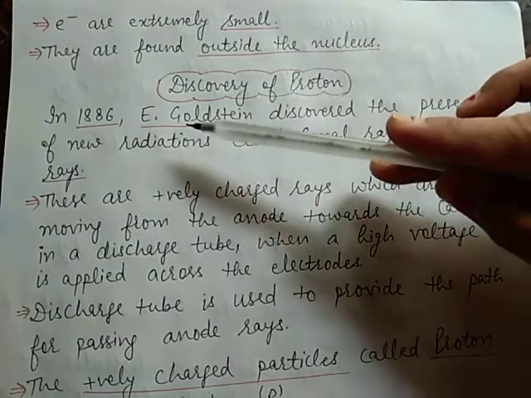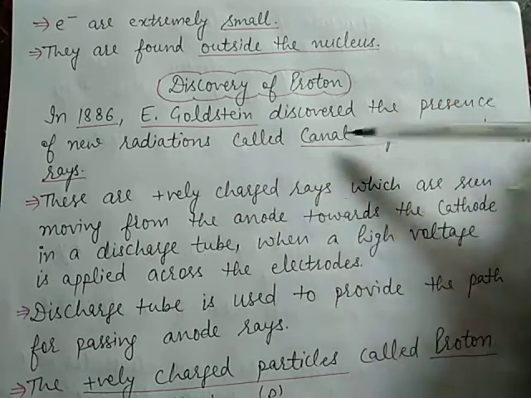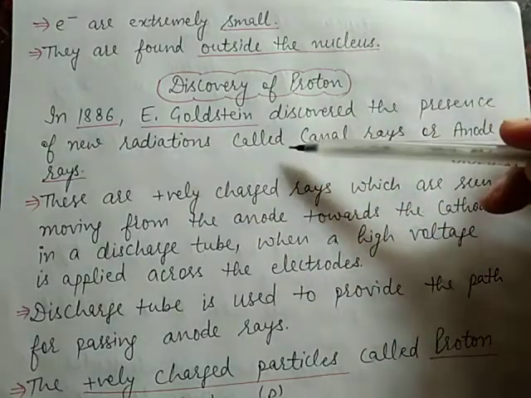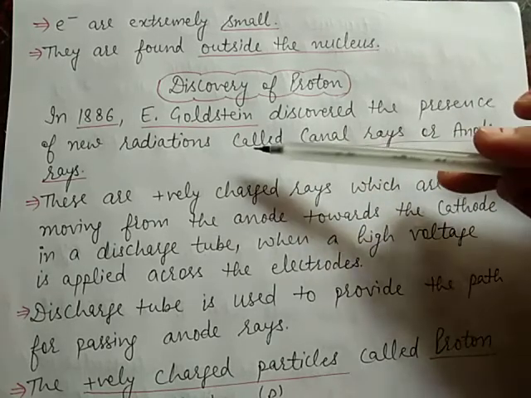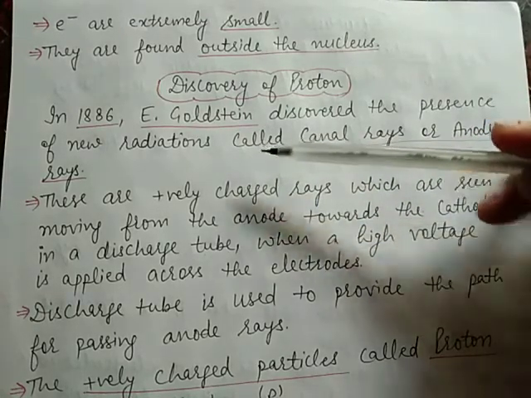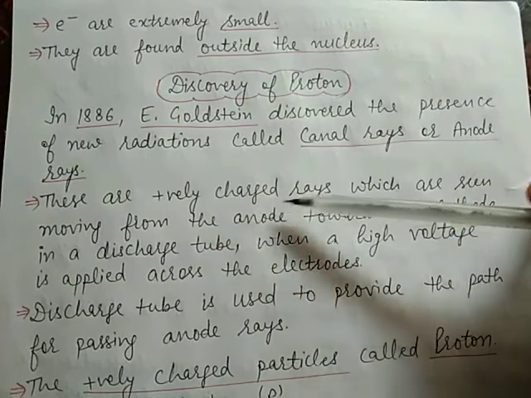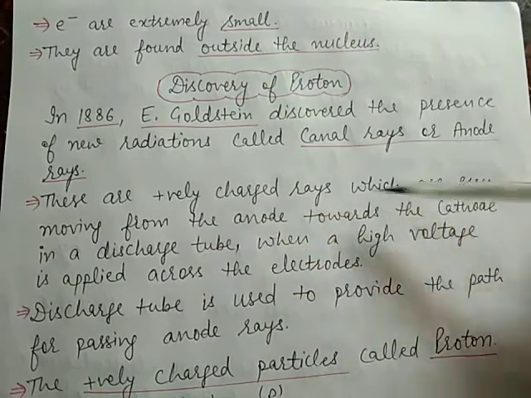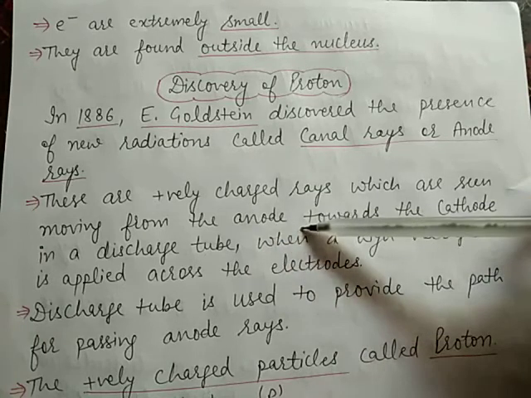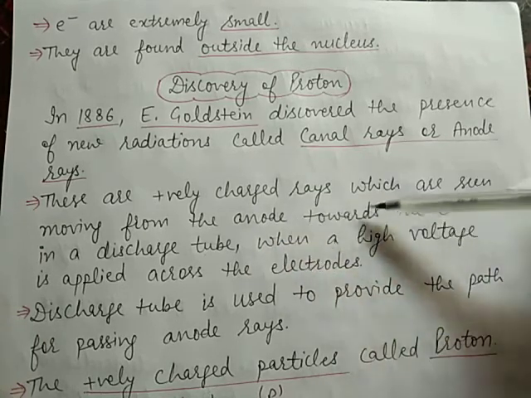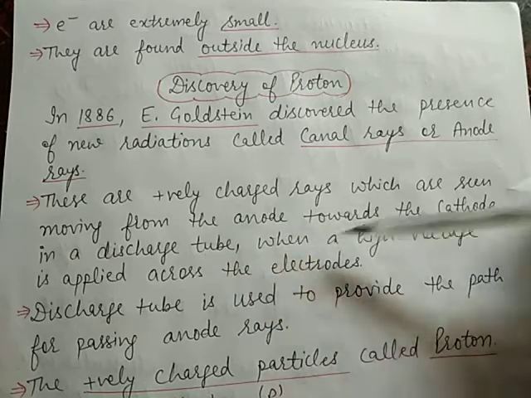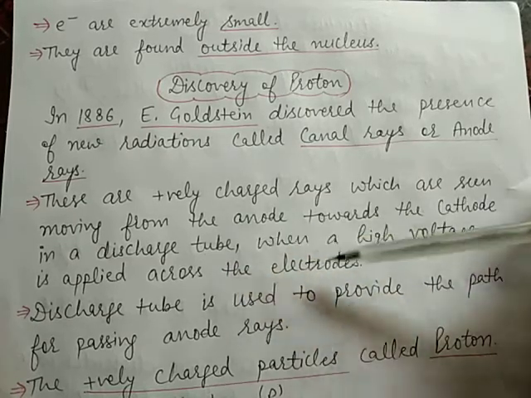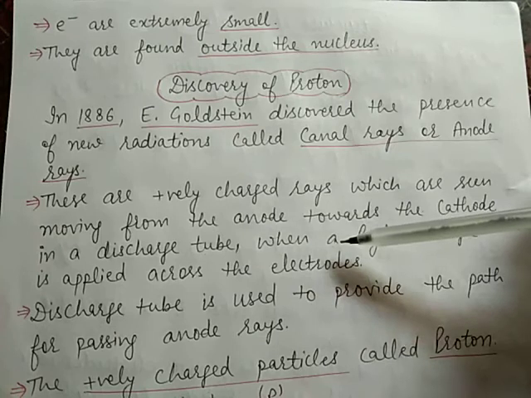In 1886, E. Goldstein discovered the presence of new radiations. This is called canal rays or anode rays. These are positively charged rays which are seen moving from anode towards the cathode in a discharge tube when a high voltage is applied across the electrodes.